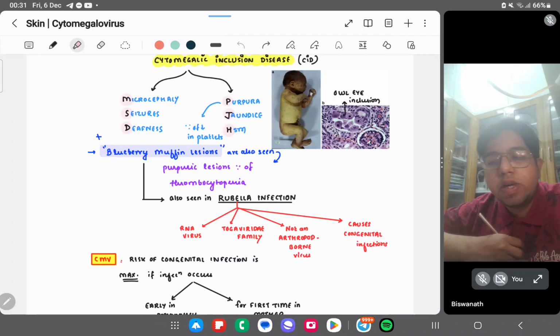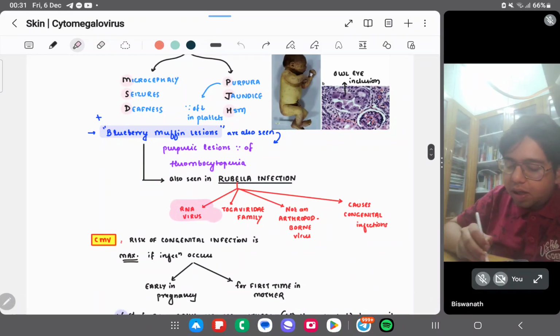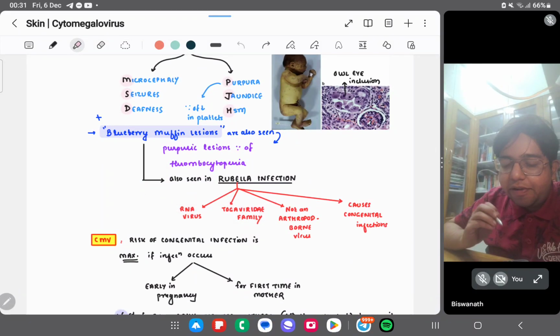They can ask you in which other virus they can cause blueberry muffin. Rubella infection may show blueberry muffin lesions, right? So rubella is an RNA virus. So these points are not important for the time being.